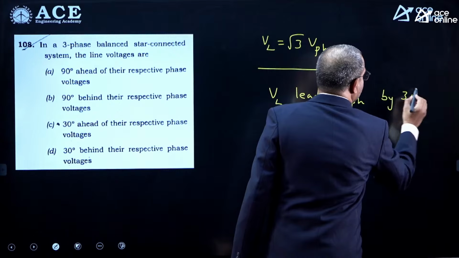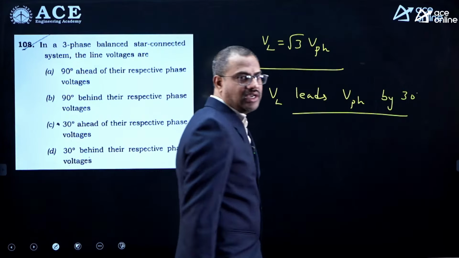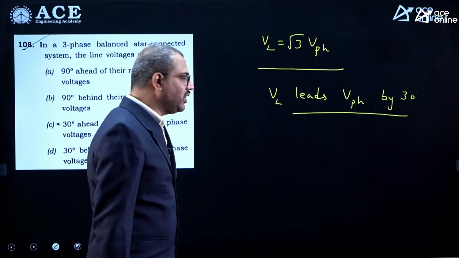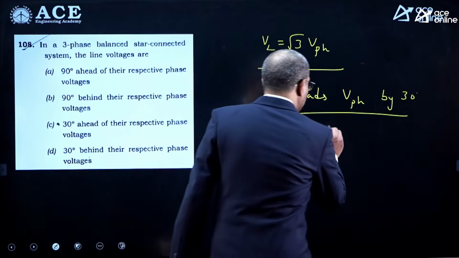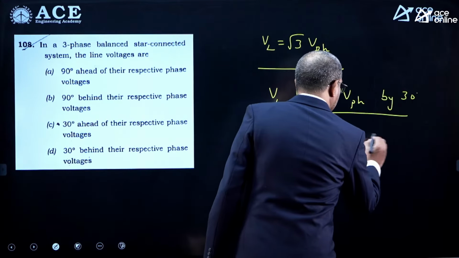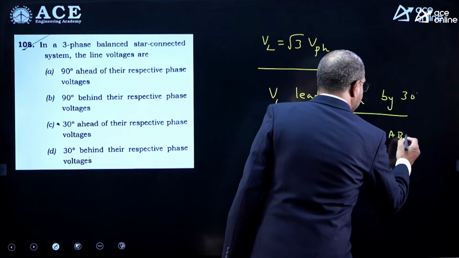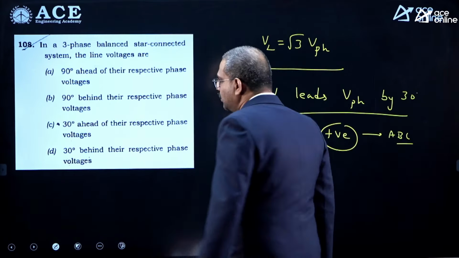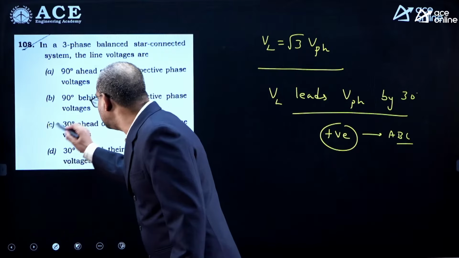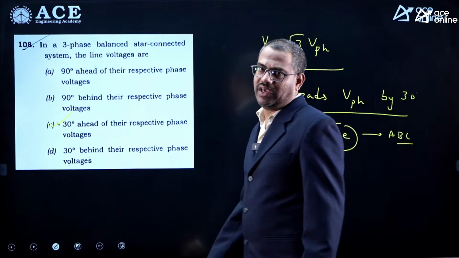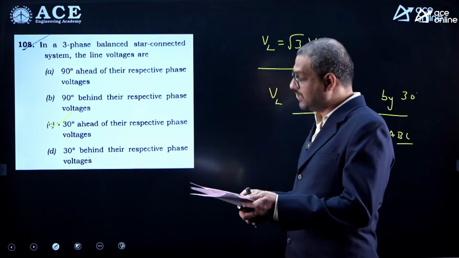This is the first thing we teach in a balanced three-phase star connection. So line voltage is √3 times phase voltage and leads it by 30 degrees, provided it is a positive sequence ABC or RYB system. So clearly line voltage leads phase voltage by 30 degrees. So option C.